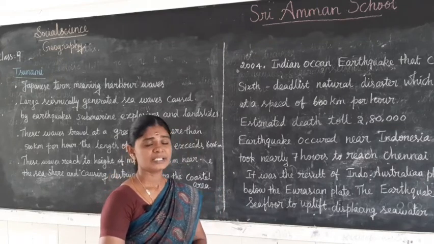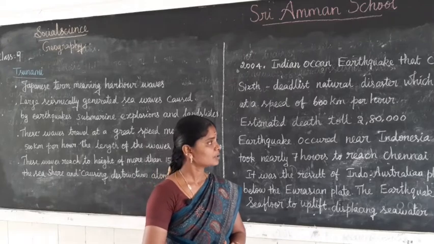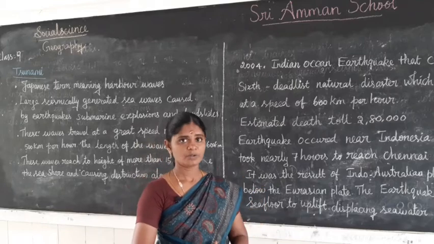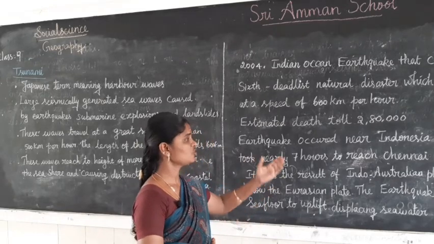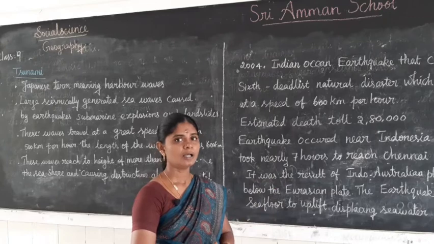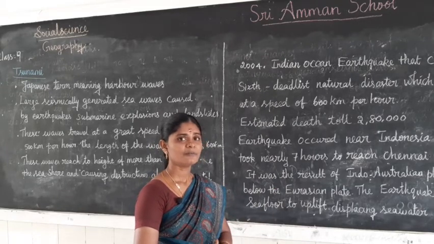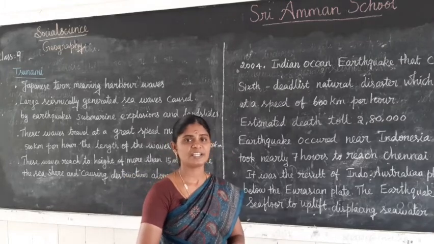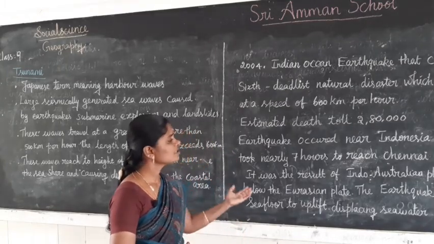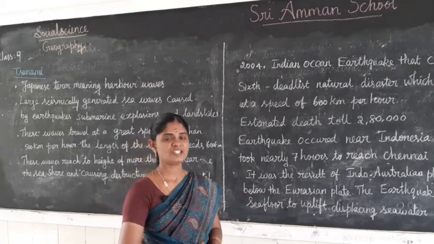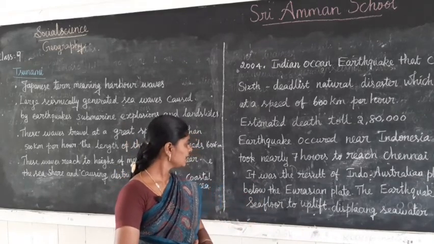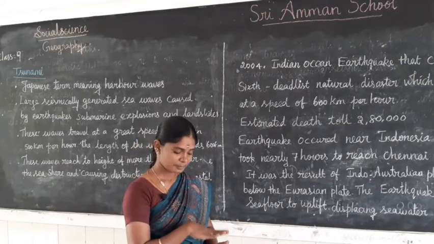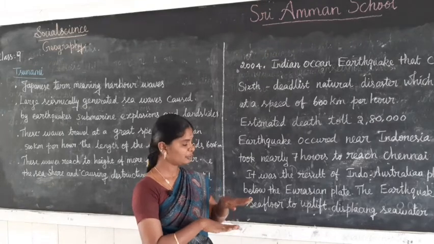The earthquake originated near Indonesia. It took nearly 7 hours to reach Chennai. It was the result of the Indo-Australian plate subducting below the Eurasian plate.